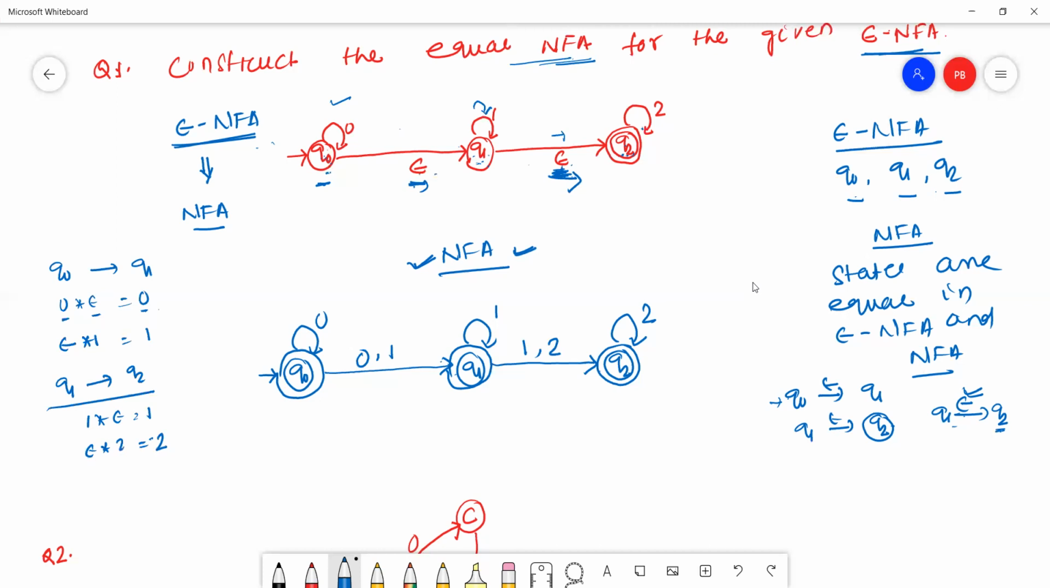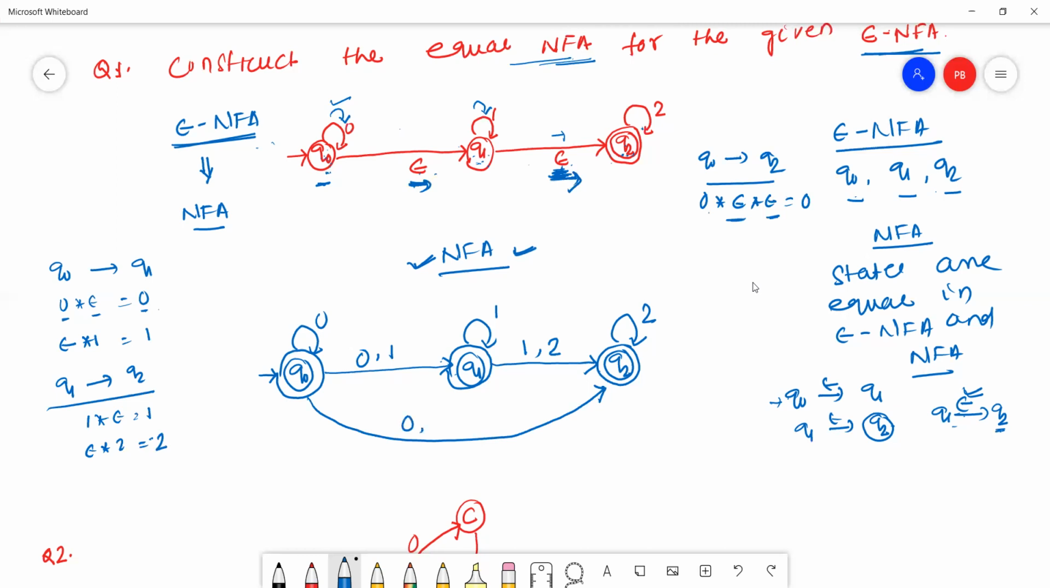Okay. Now we have to check from Q0 to Q2, is there any transition? See here, Q0 to Q2. That is 0, then epsilon, then epsilon. 0 into epsilon means 0. Epsilon is nothing but it is simply 1. So that is a 0 transition.